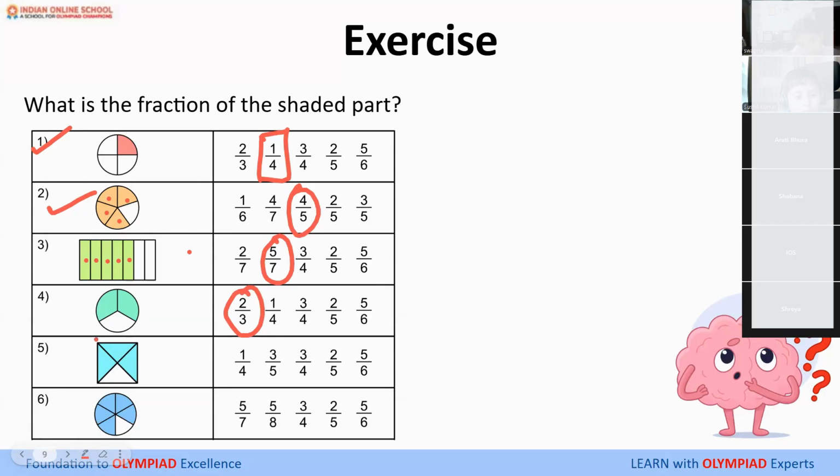Shania, what's for the fifth one? 3 by 4. Very good. Sushil Kumar, am I audible to you? Yes. Please speak up. 1/6.